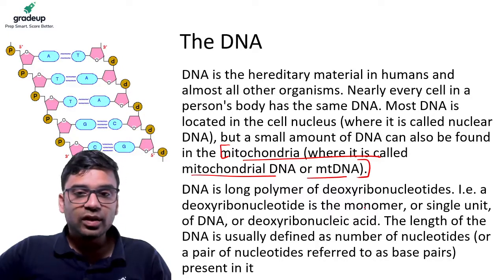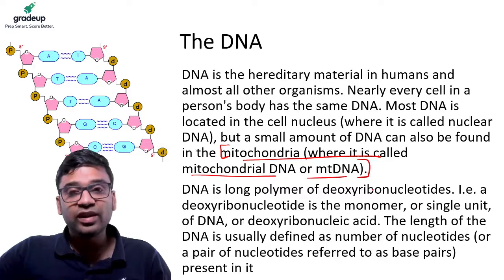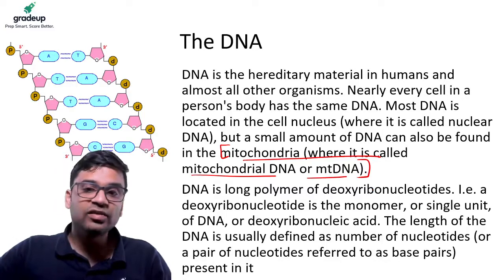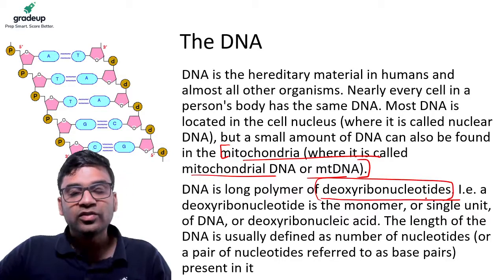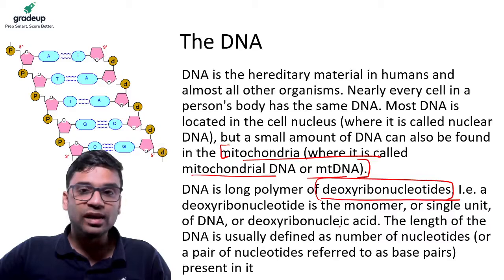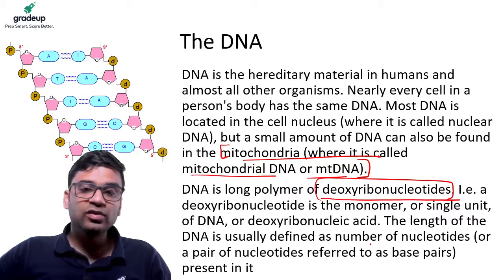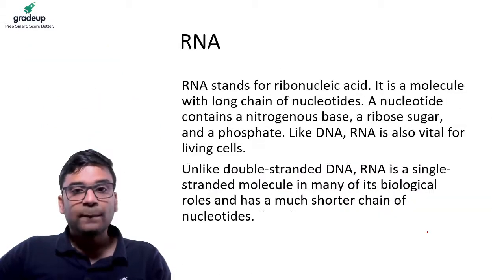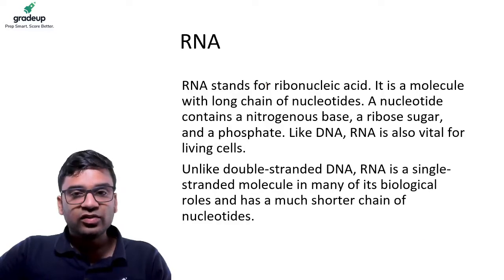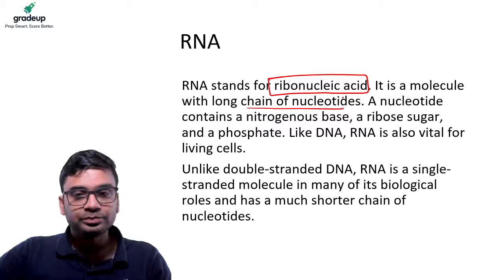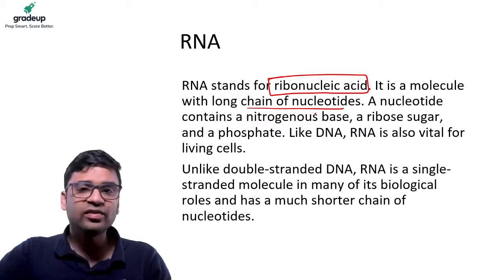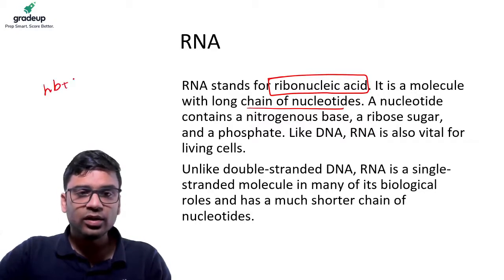Okay, so this is a monomer. We have seen yesterday monomers and polymers, we have seen the difference. So this DNA is a long polymer of deoxyribonucleotides. This is the monomer, and it keeps on repeating to form the DNA. The length of DNA is usually measured in the number of nucleotides. Similarly, what is RNA? RNA is ribonucleic acid. It has that extra oxygen. It has a long chain of nucleotides. So what is a nucleotide? A nucleotide is a nitrogen base, the sugar, and the phosphate.